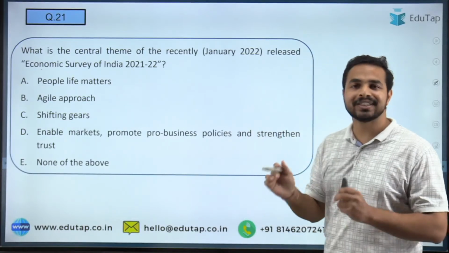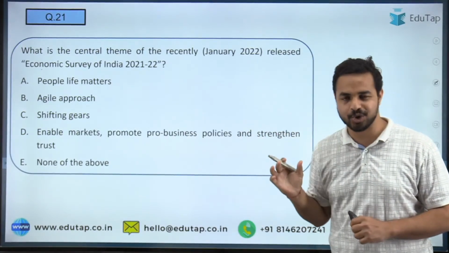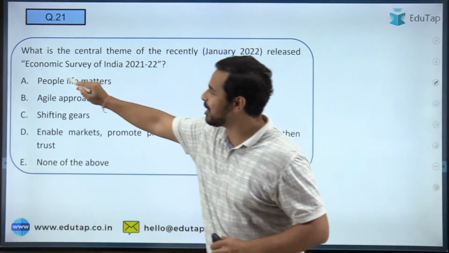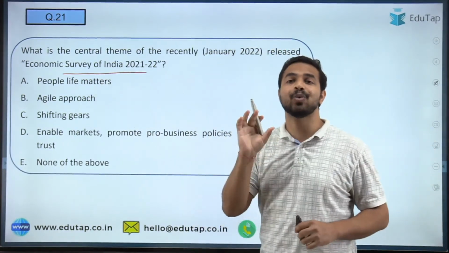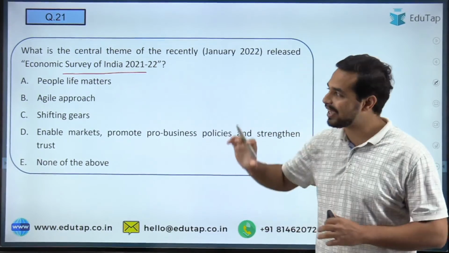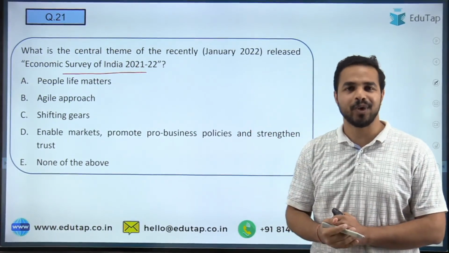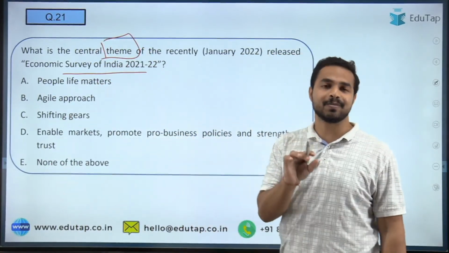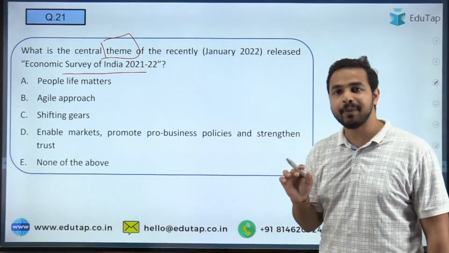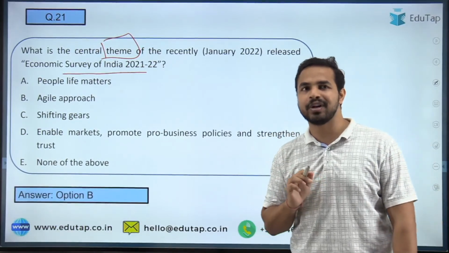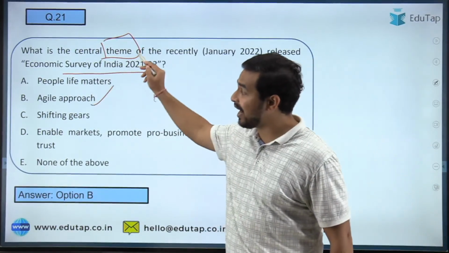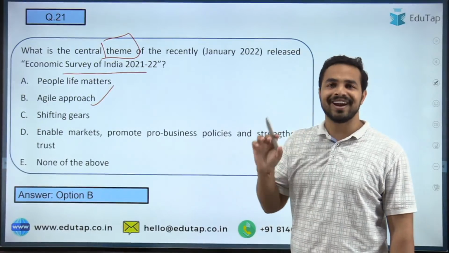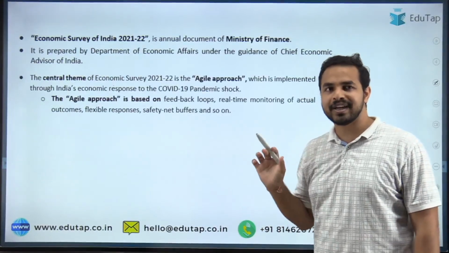Let's move on to the next question, and the next question is a very helpful question to all of you. The question is from the Economic Survey of India, and you are just required to tell me what exactly is the theme of the Economic Survey of India 2021-2022. यहाँ पर क्वेश्चन में सिर्फ आपसे थीम पूछी गई है कि सेंट्रल थीम क्या थी इकोनॉमिक सर्वे ऑफ इंडिया की, and I am getting the right answers from the people here. Absolutely right guys, the right answer is agile approach. So everybody has answered the question correctly.